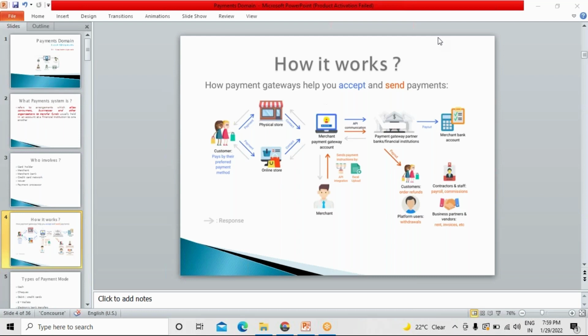But make sure, especially in reference to debit cards, this kind of process is followed, because in a debit card there is a calculation we follow: the amount of transaction should be equal to or less than the availability of cash in the bank account. If it is so, the transaction will become successful. If it is higher than that, automatically the transaction will be declined, and they have to opt for other payment options. This is how generally the payment network is used on a large scale in the payments domain.